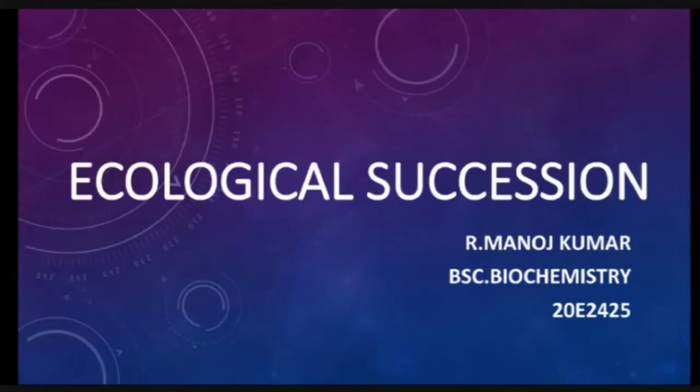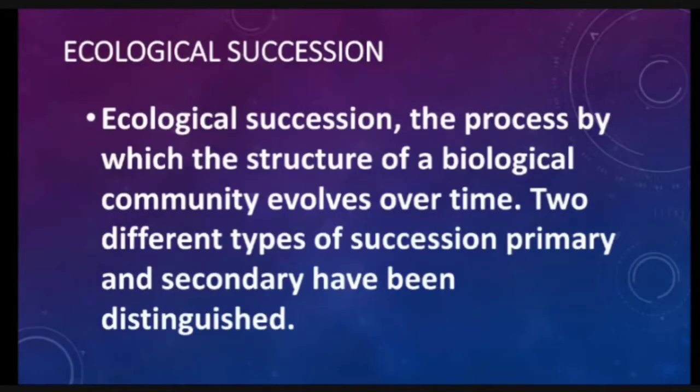Now I am going to explain about ecological succession. What is ecological succession? Ecological succession is the process by which the structure of the biological community evolves over time. They are classified into two, primary and secondary. Now we are going to see primary succession.